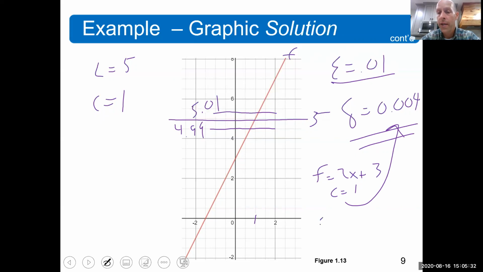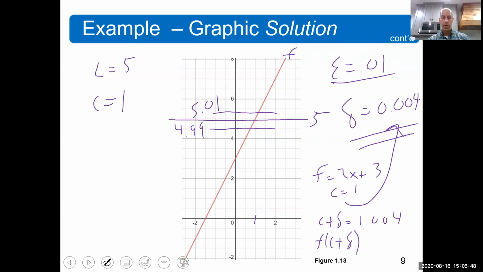So let's see what c plus delta is. Well, 1 plus that is going to be 1.004. Now I'm going to use my calculator to figure out what f of c plus delta is.